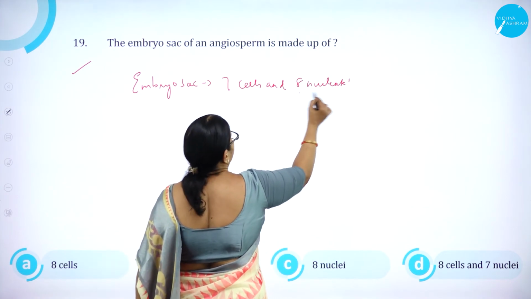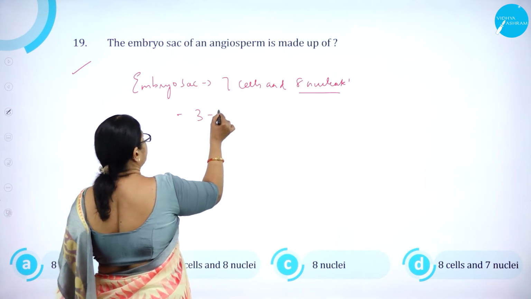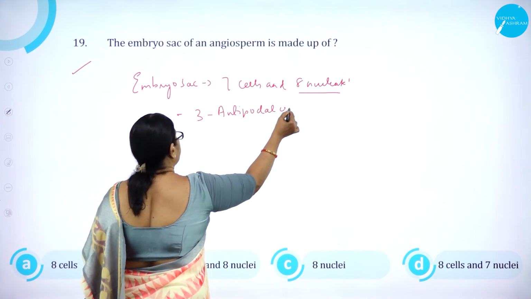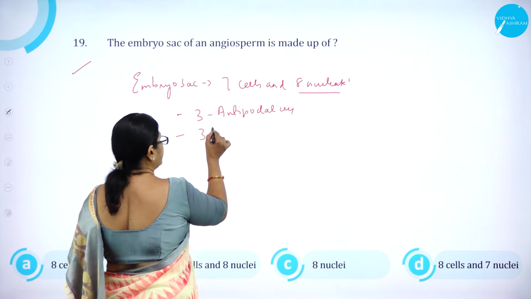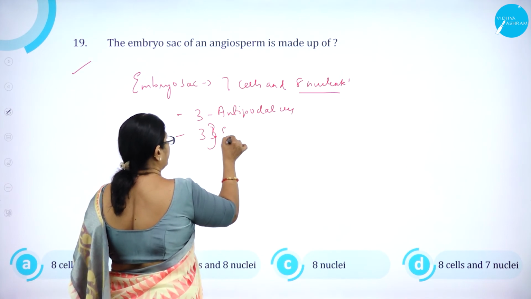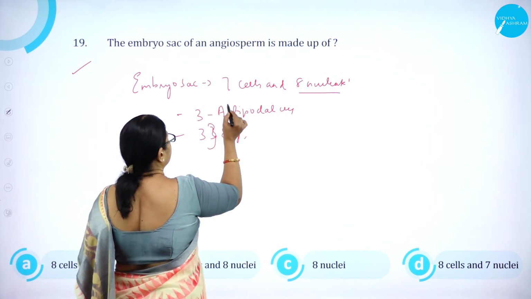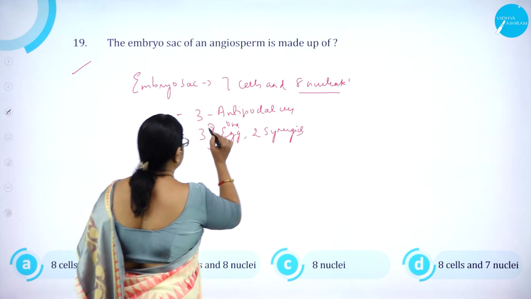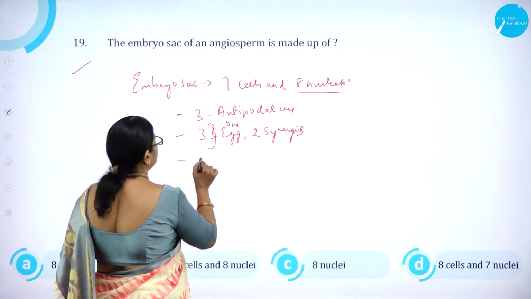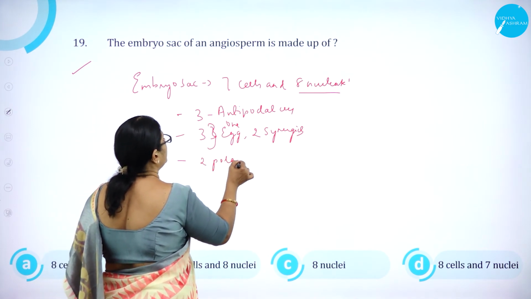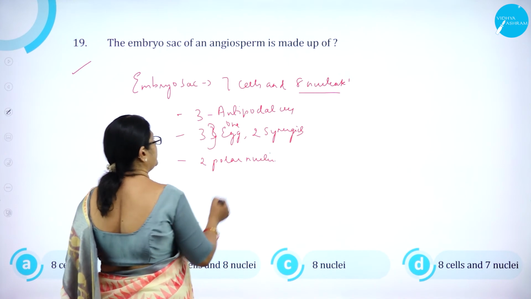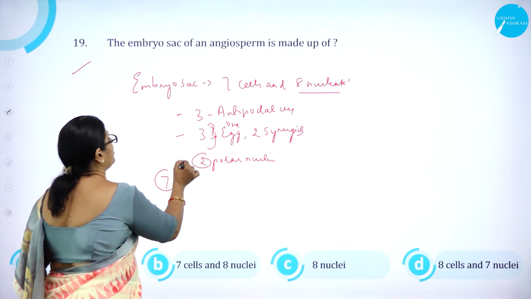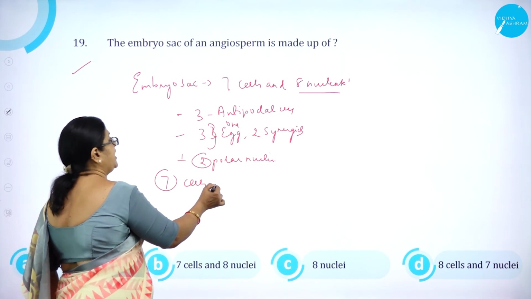We have 3 antipodal cells, then the egg and 2 synergids, that makes 6, then 2 polar nuclei. So 3, 3, 6, 7, 8. So it is 7 cells, 8 nuclei.